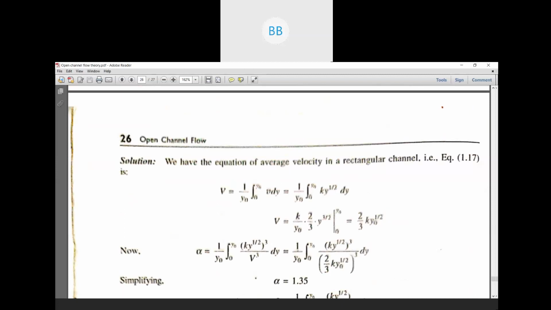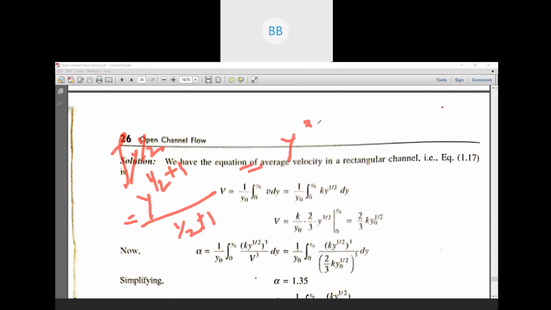When you integrate y to the power half, it will be y to the power 1 by 2 plus 1, divided by 1 by 2 plus 1. So half plus 1 is 3 by 2. You can write this as y to the power 3 by 2 divided by 3 by 2. This is simple integration.